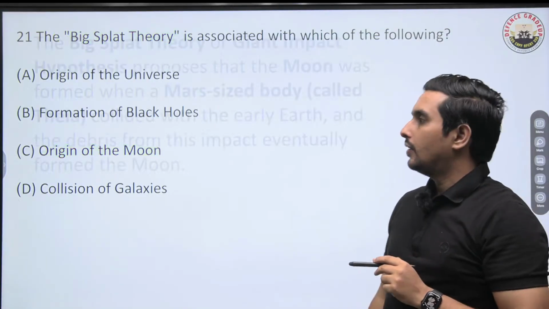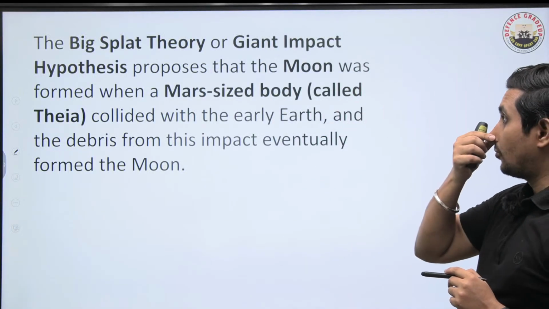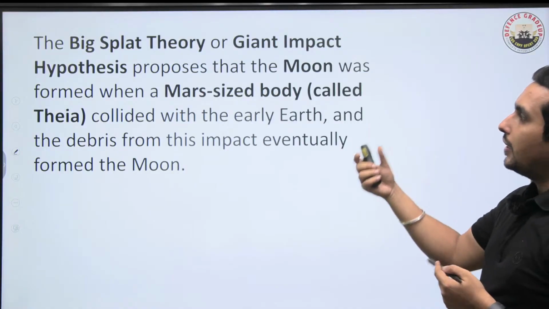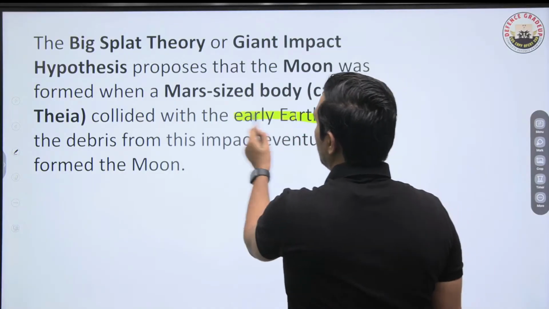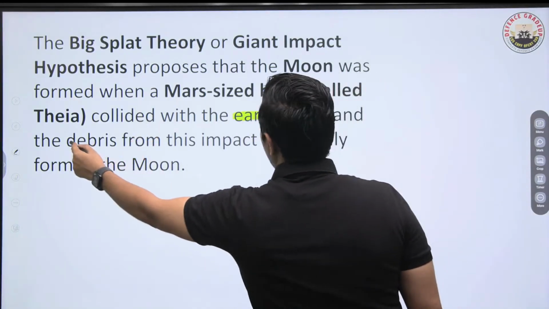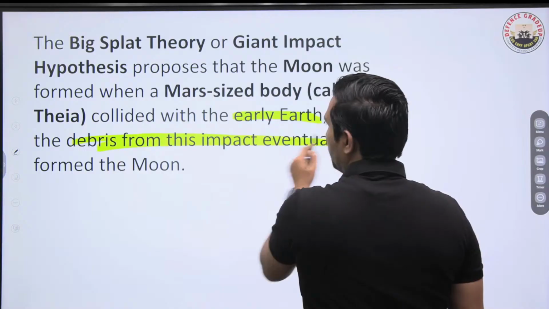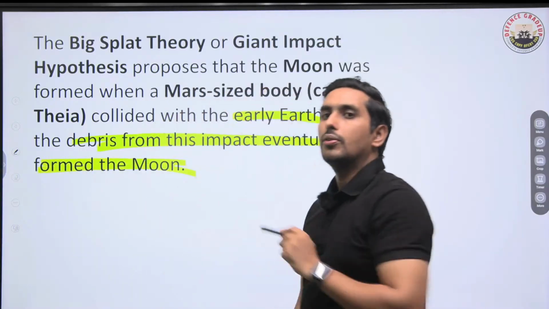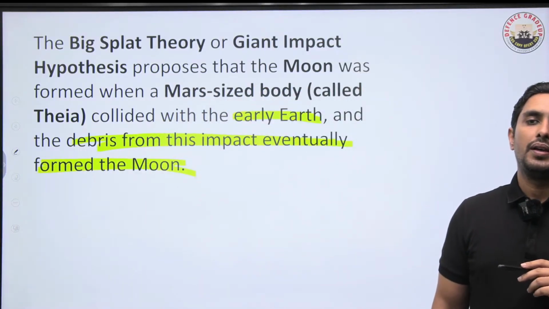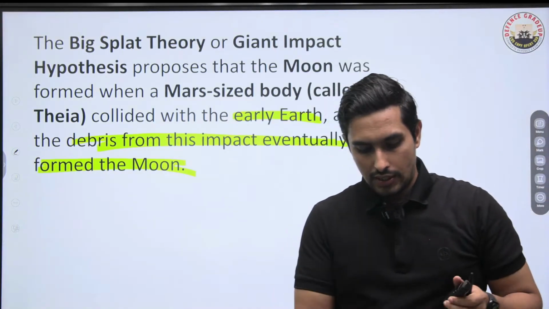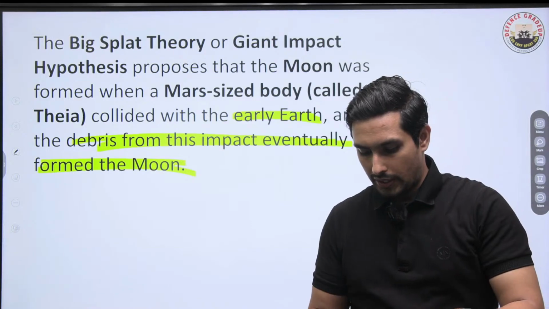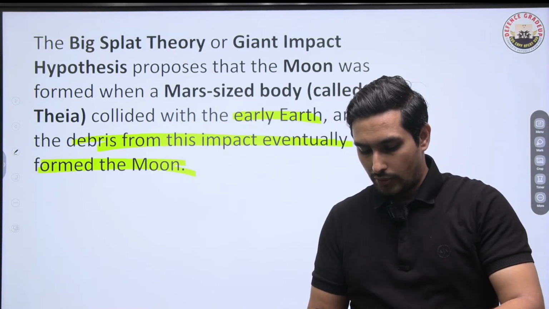So it's called the giant impact hypothesis as well. The moon was formed when a Mars-sized body called Theia collided with the early Earth. So Theia and the early Earth collided, and the debris or the material from that impact formed the moon, as we can look at. Very important resource. I hope this point is 100% clear now. You shouldn't be having any doubts regarding this particular point. Okay, so let's move to the next one.